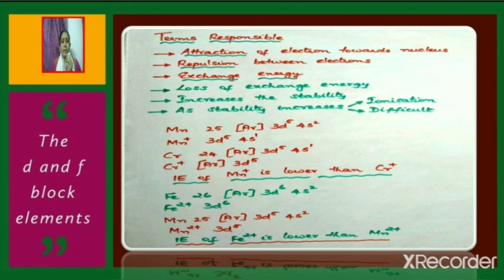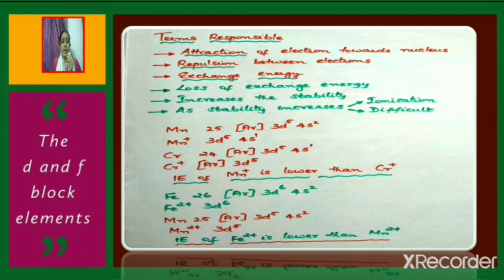Now consider chromium, atomic number 24. Its configuration can be written as argon 3d5 4s1. When one electron is lost by chromium from the 4s orbital and it changes to chromium plus, the configuration will be 3d5. So Mn plus has 3d5 4s1 configuration, whereas chromium plus has 3d5 configuration. Therefore, ionization enthalpy of Mn plus is lower than chromium plus.